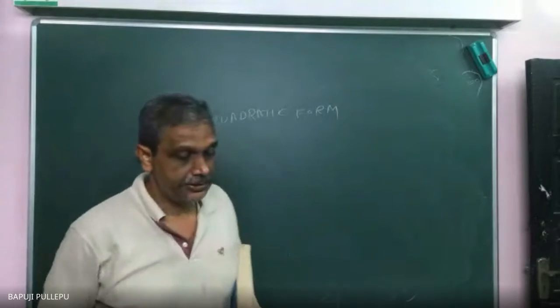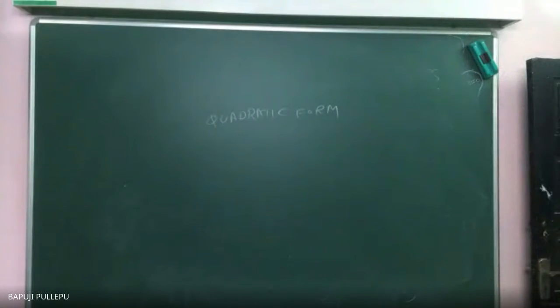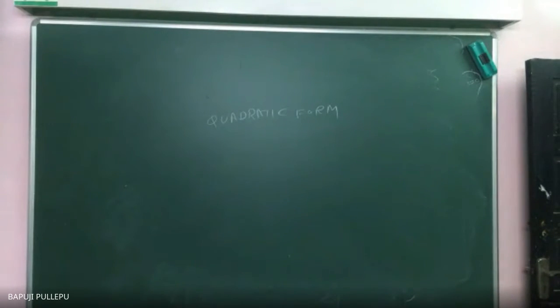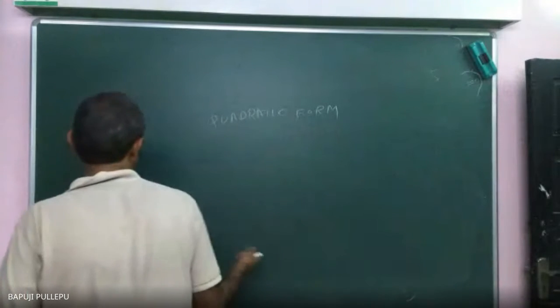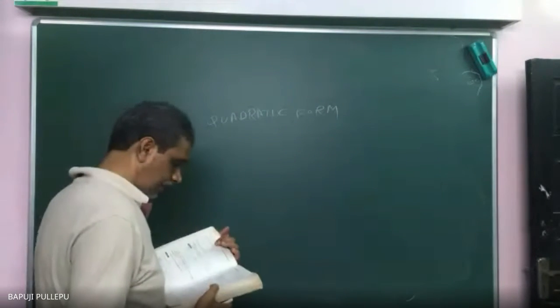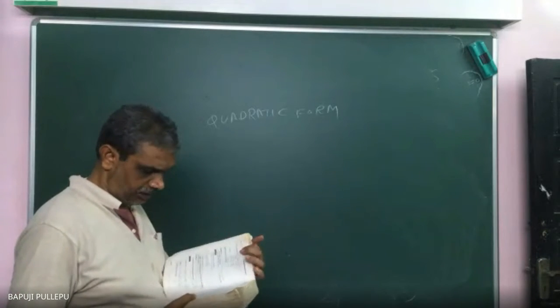Quadratic form. See, bilinear form means any order can occur, but quadratic means both are homogeneous, x and y are the same actually. Here also x1, x2, x3 means there also I want to take x1, x2, x3. Then the order should be a square matrix only. You cannot get a rectangular matrix. Before that, using 2 by 3 you got. A homogeneous second degree expression in any number of variables is called quadratic form.